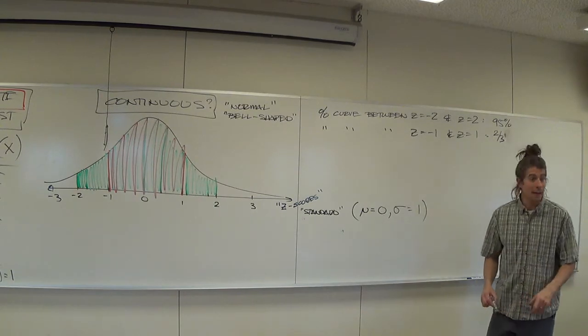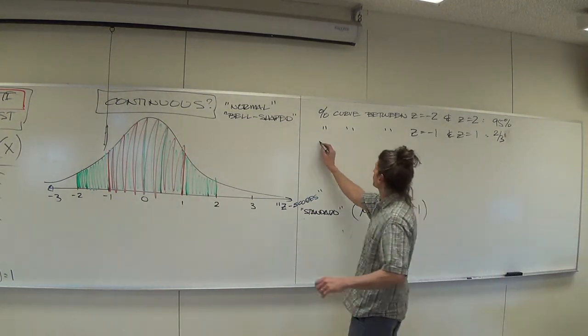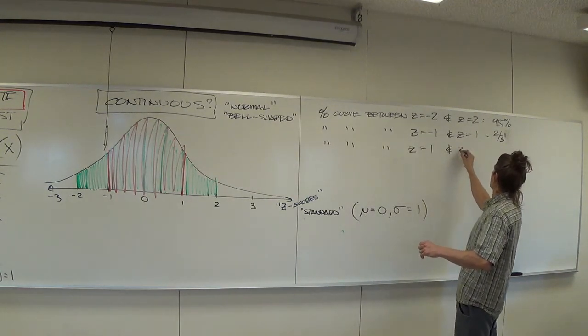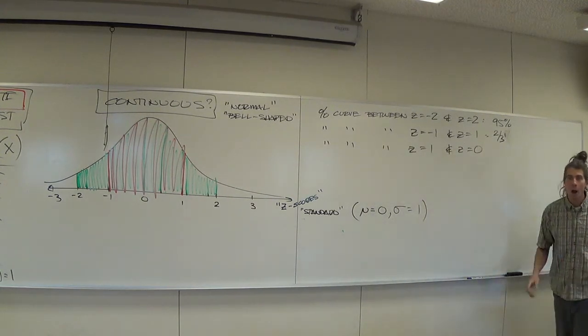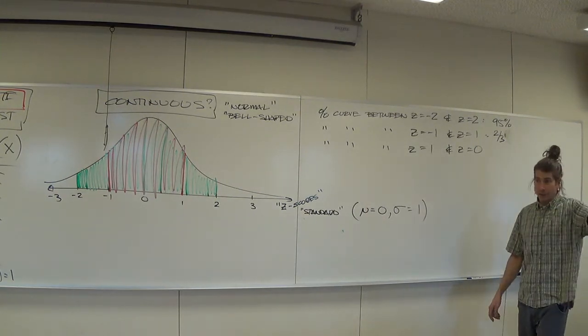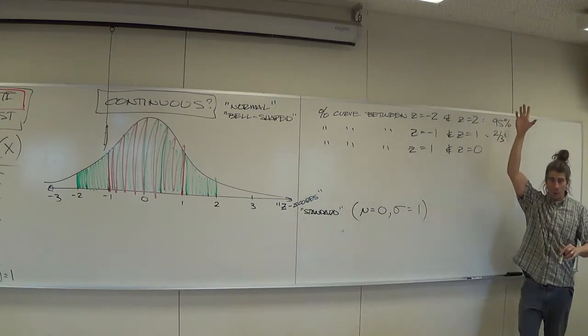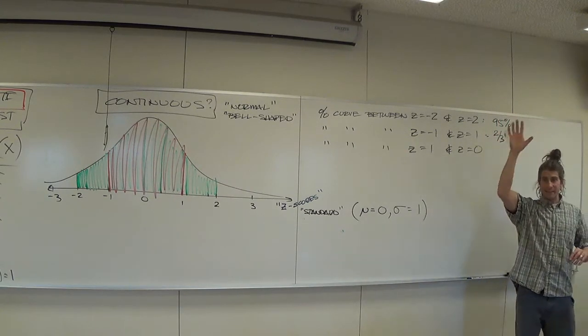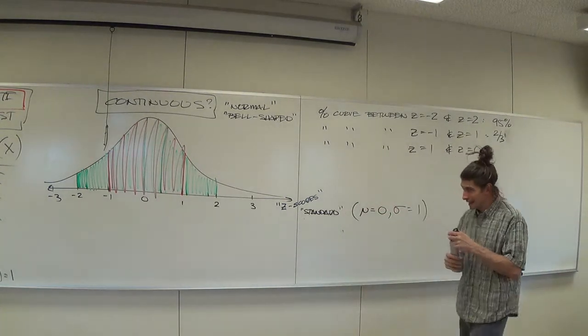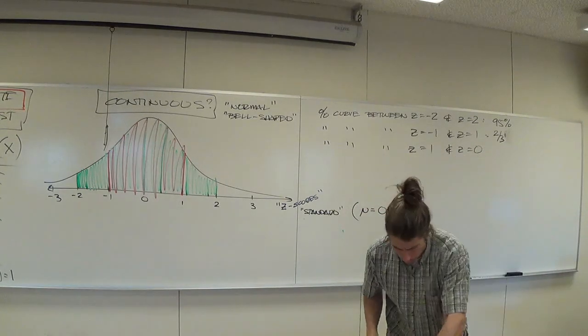Hey, I never asked this before. What percent of the curve is between z equals -1 and z equals 0? Don't call this one out. Think about this. And I want to hear how you reasoned this one. I want everybody to think about this. Between -1 and 0, I'll color that. Run out of colors. I'll color it purple.